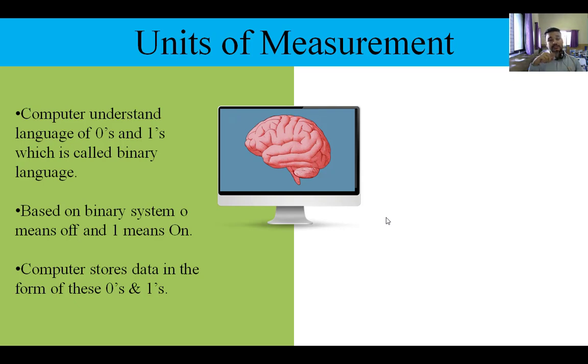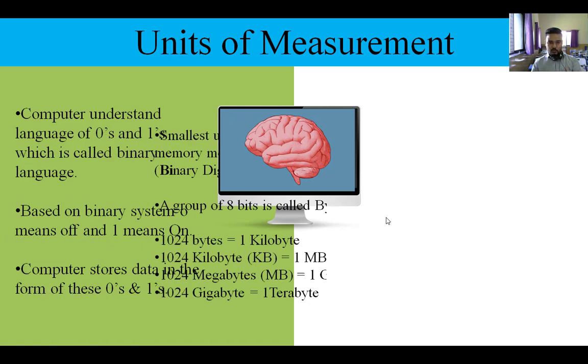So all the instructions and data that you give to the computer will be converted into zeros and ones, a chain of ones and zeros. Based on this binary system, 0 means off, 1 means on. So all these off and on signals will be there. Our given data will be converted into digital form, that is zeros and ones, and all the data will be saved in that form. So which language does the computer understand? The computer understands the language of binary, that is 0 and 1.